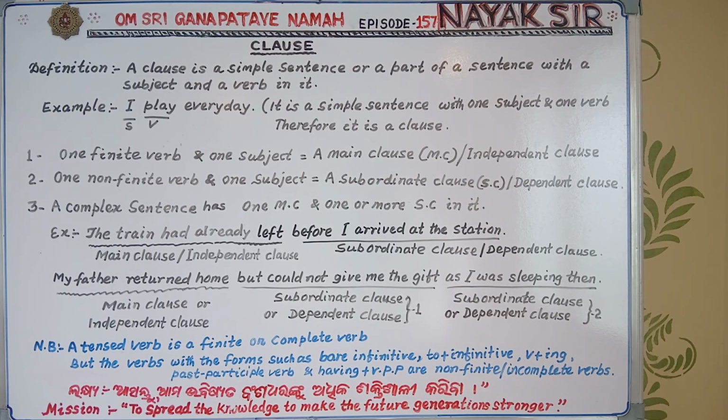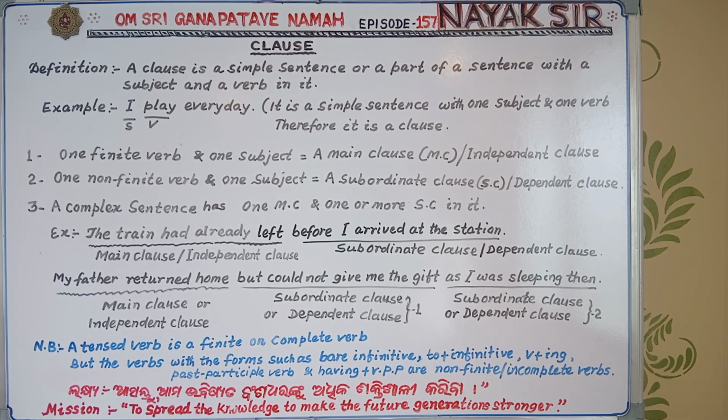But the verbs with forms such as bare infinitive, to plus infinitive, verb plus ing, the past participle form of the verb, and having plus past participle are non-finite or incomplete verbs.